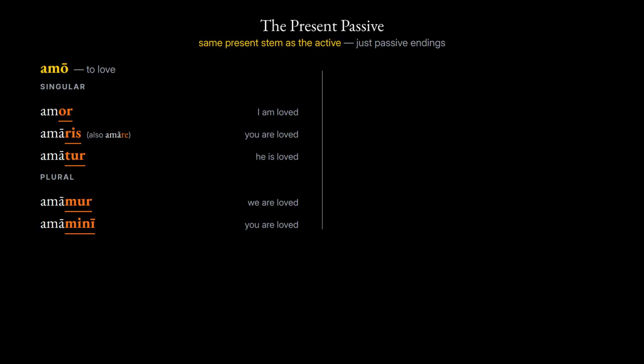Now put those endings to work in the present tense. The passive builds on the same present stem as the active. Here is the first conjugation, the verb to love, singular. amor, I am loved. amaris, You are loved. This second person also appears as amare, with no change in meaning. Both are equally correct. amātur, He is loved. Now the plural. amamur, We are loved. amamini, You are loved. amantur, They are loved.